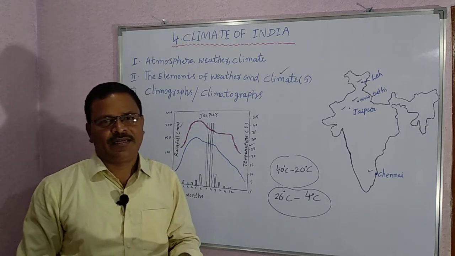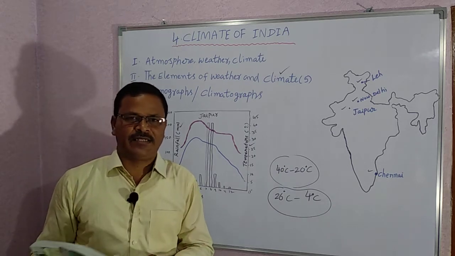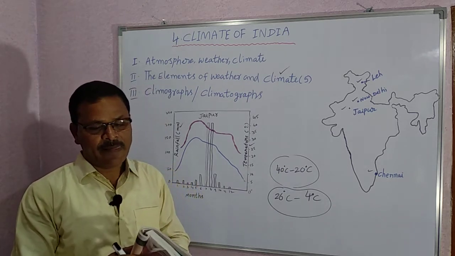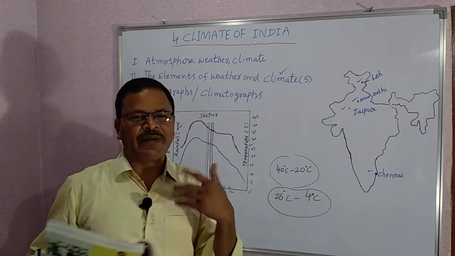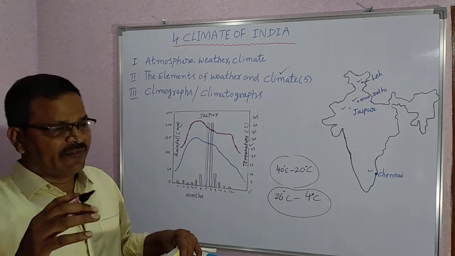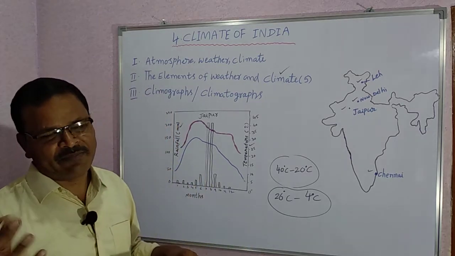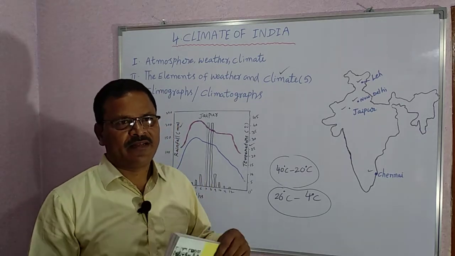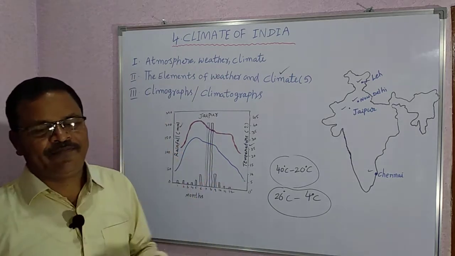Next, the fifth column is name the wettest month. Name the wettest month and the rainfall for that month. Name the wettest month means in which month Jaipur received the highest rainfall. That is the meaning of wettest month.